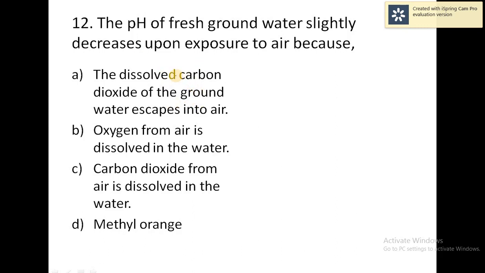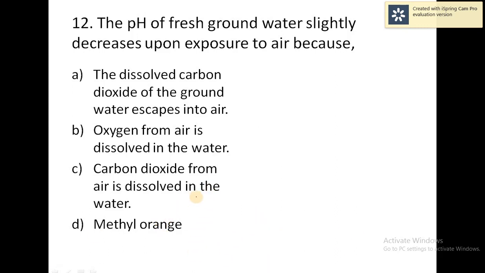The dissolved carbon dioxide of the groundwater escapes into air, or oxygen from air is dissolved in the water. Carbon dioxide from air is dissolved in the water. So the fourth one is methyl orange. So what is the correct answer here? Normally the pH of fresh groundwater slightly decreases upon exposure to air because of the presence of carbon dioxide. So in that sense, we conclude that option C is the correct answer.